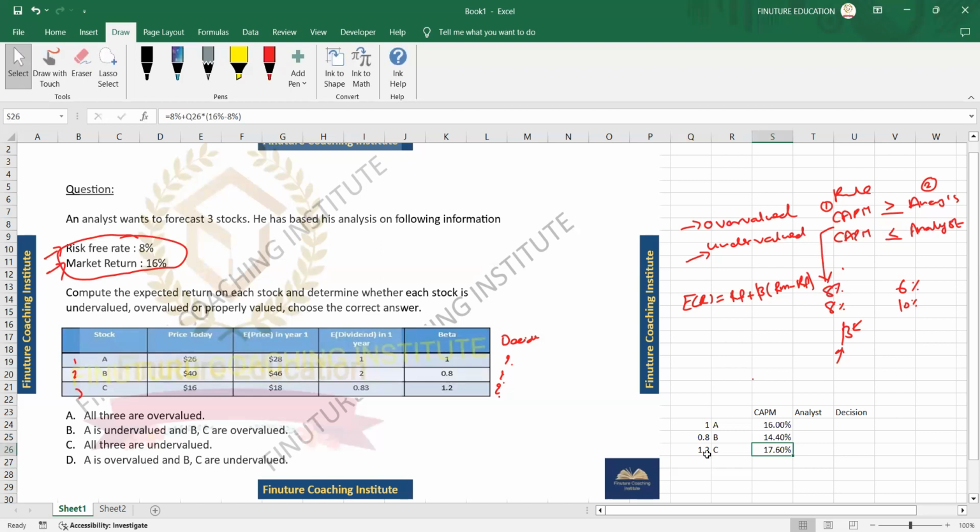As we expected, the returns for this stock would be higher because beta is higher, and we can see that over here. Now for the analyst, can you tell me what a normal return is? When you invest at 100, for example, you get 110.